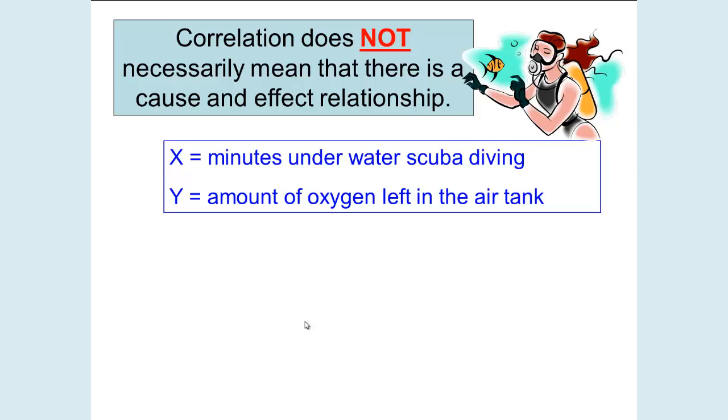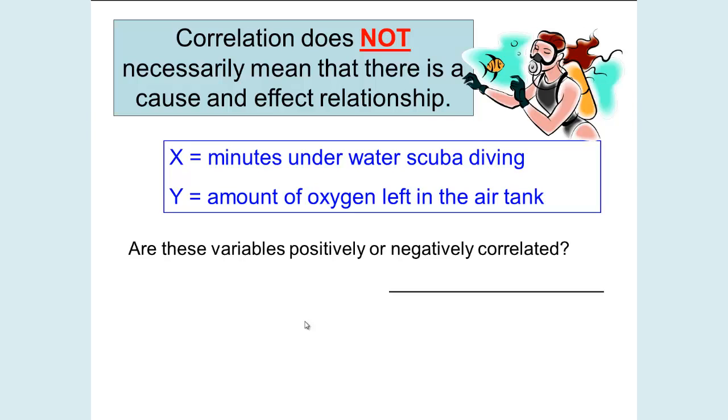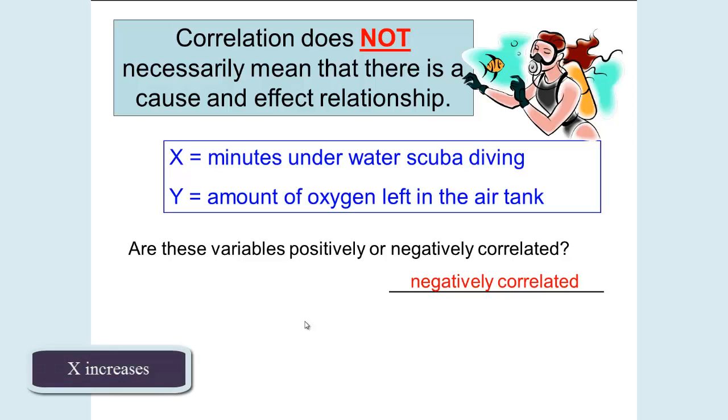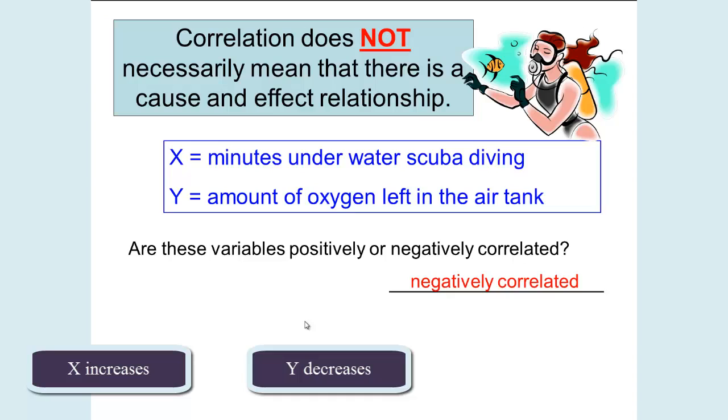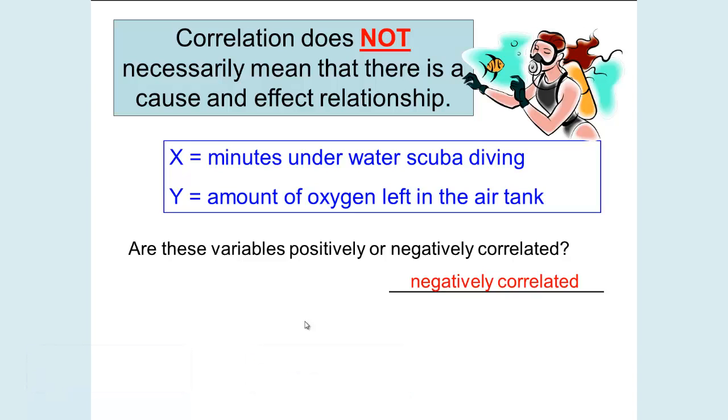Correlation does not necessarily mean that there is a cause and effect relationship. X is the minutes underwater in a scuba diving tank, and Y is the amount of oxygen left in the air tank. Are these variables positively or negatively correlated? In part 3, we did look at these and realized that they were negatively correlated because as X, the minutes underwater scuba diving, increased, Y decreased. The amount of oxygen left decreased as X increased. They're moving in opposite directions, negatively correlated.